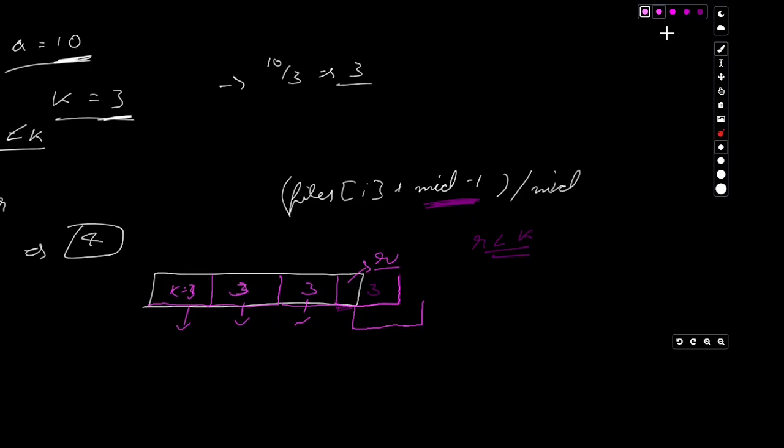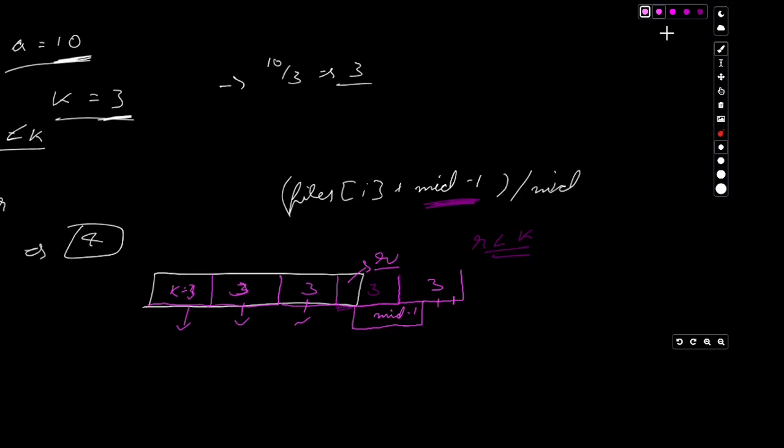Mid minus 1 will never exceed another block of 3. It can come up to here, maybe it can come up to here, but it will never exceed the fifth block of 3.